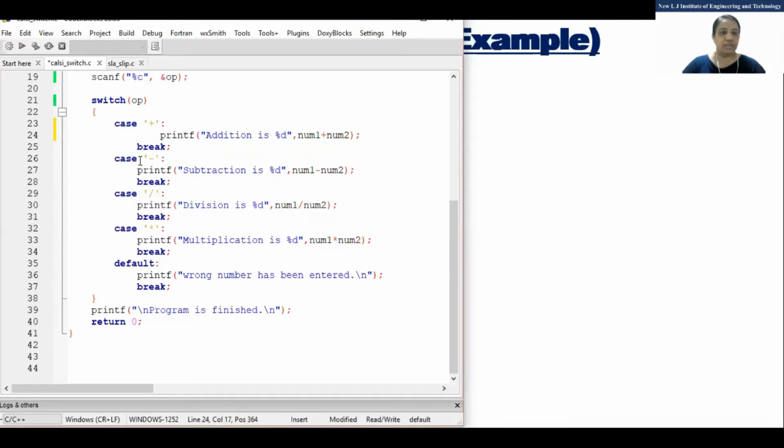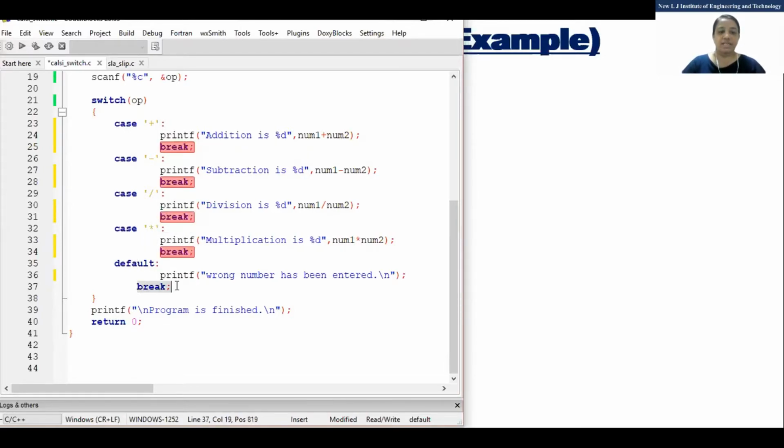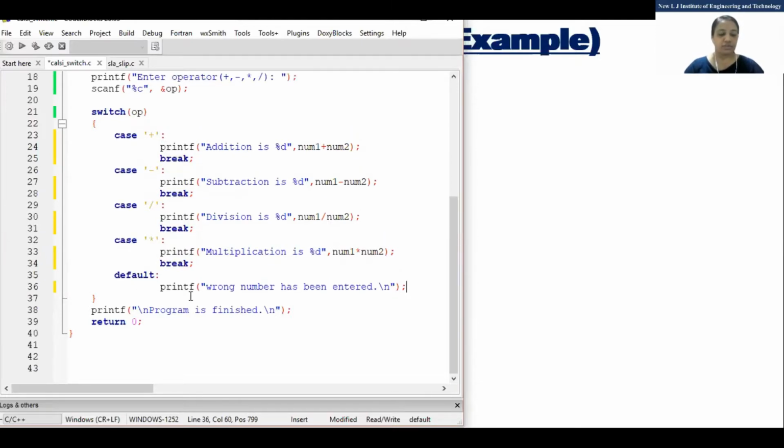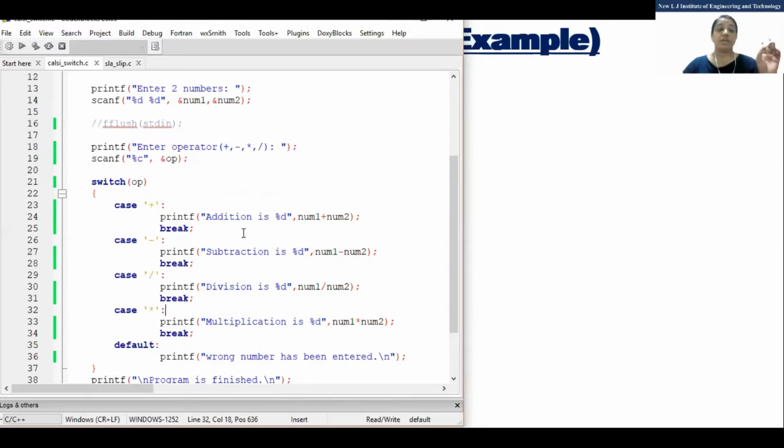Anyone, any doubt? And why are we writing the break statement? Can anyone tell me? Here default is not required, that's absolutely fine. Can anyone tell me quickly why break is required? Otherwise I'll ask randomly anytime. You should be clear with the concept; we are going very slowly.